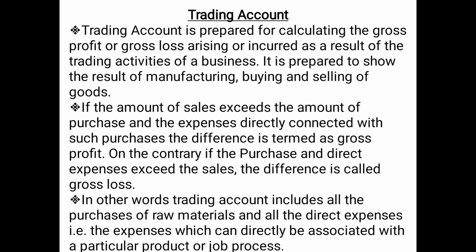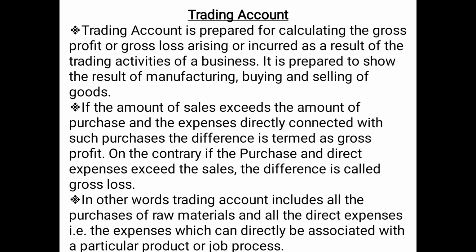Number 2, if the amount of sale exceeds the amount of purchase and the expenses directly connected with such purchases, the difference is termed as gross profit. The business can have either gross profit or gross loss, only one will be there. So gross profit will happen when the sales of the business is more than the purchase.